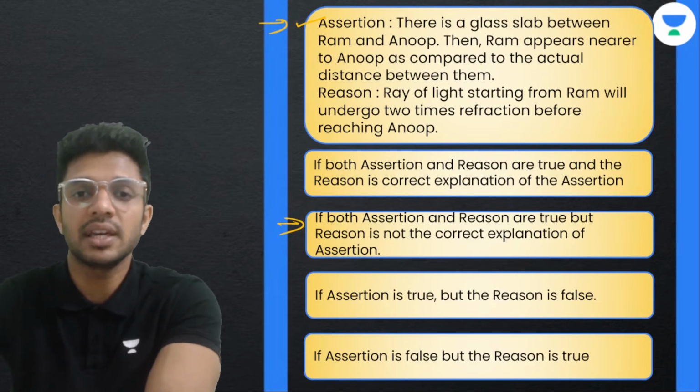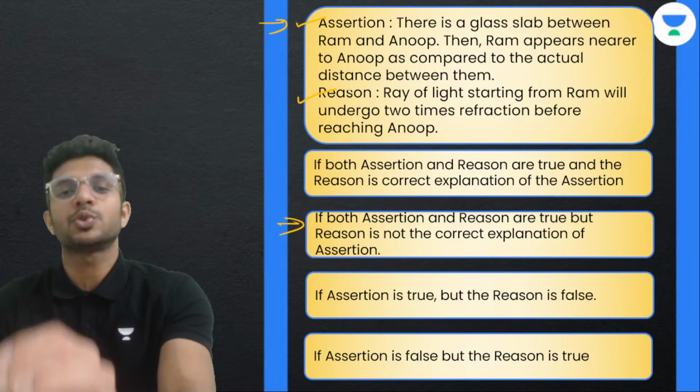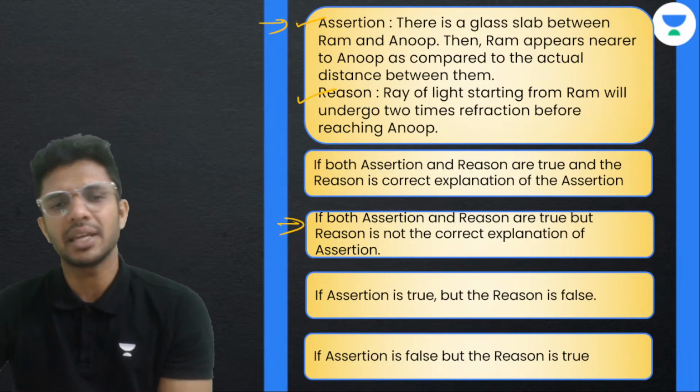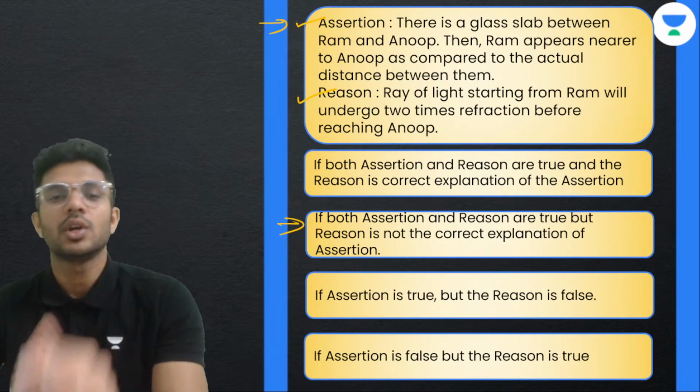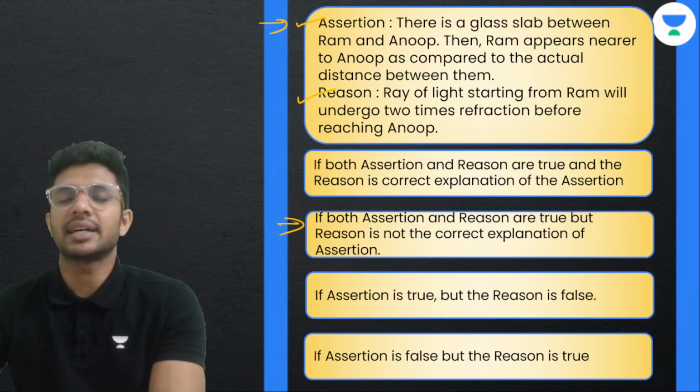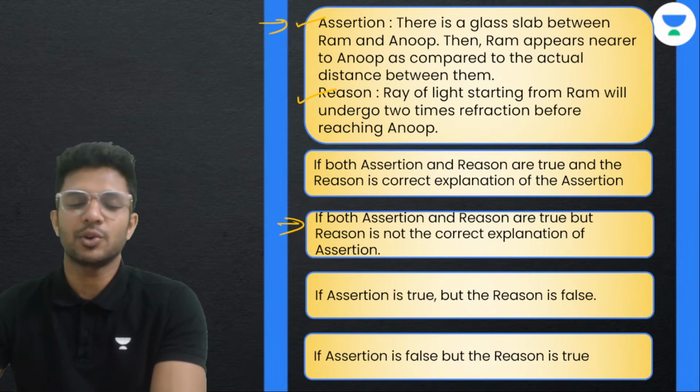So the reason is also correct. The assertion statement is also correct, but the reason is not making the correct explanation for the assertion statement. That's all. So both statements are true, but the correct explanation is not given. We can go with option B.